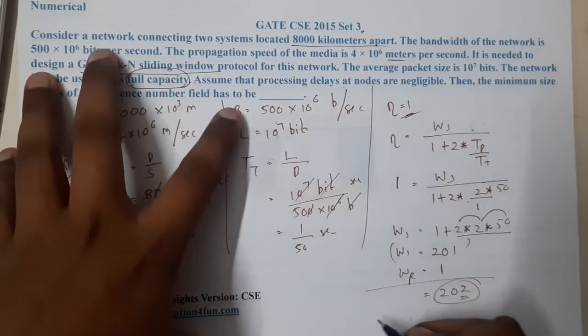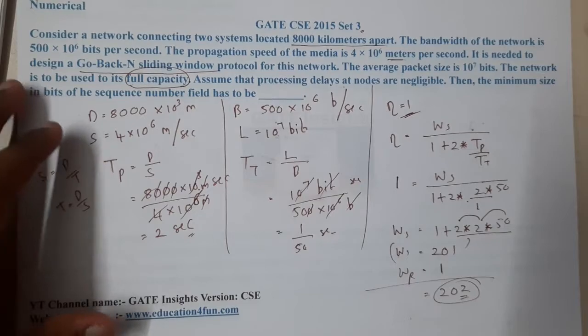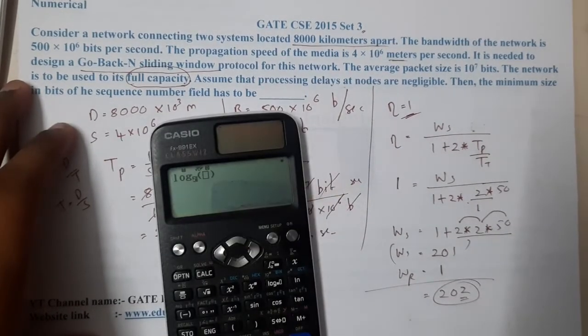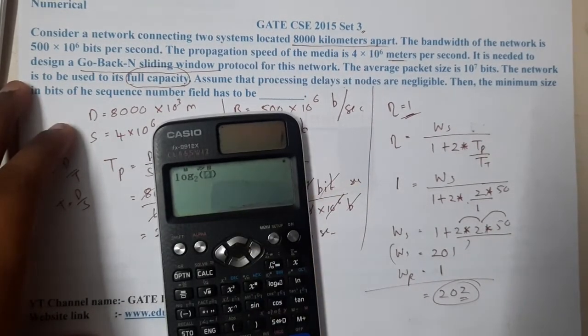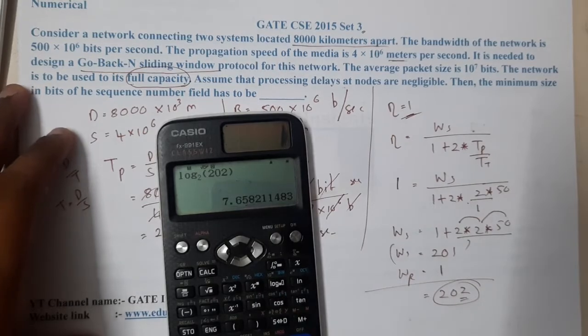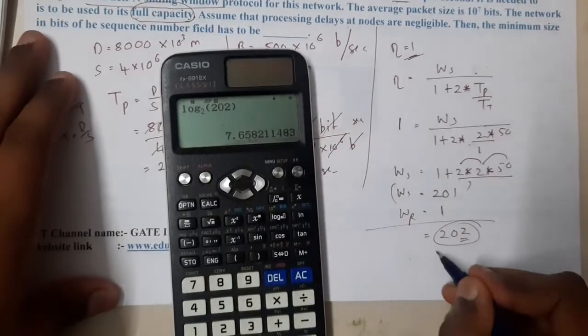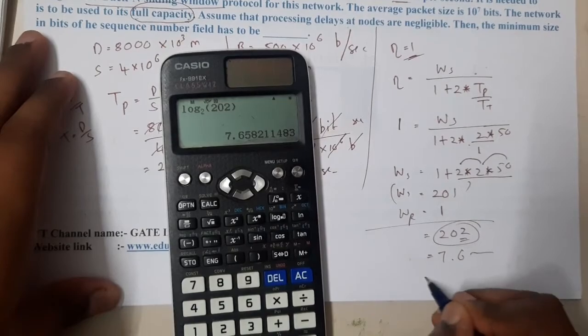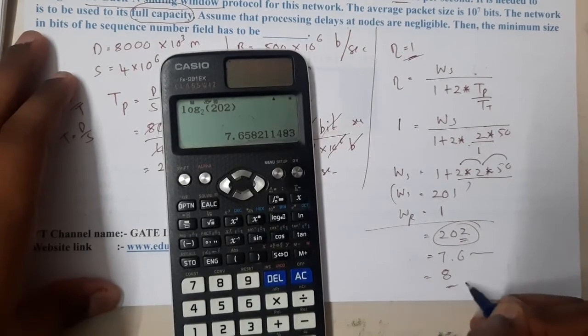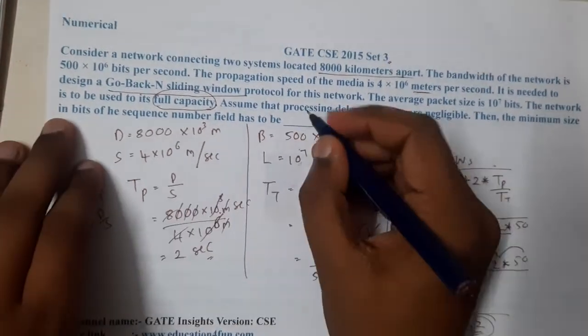So with how many bits can we represent this? Take log base 2 of 202, which is nothing but 7.6 and something. Which indirectly means you need 8 bits to represent it. Got it? So 8 is the correct answer.